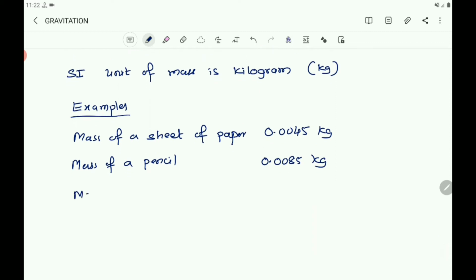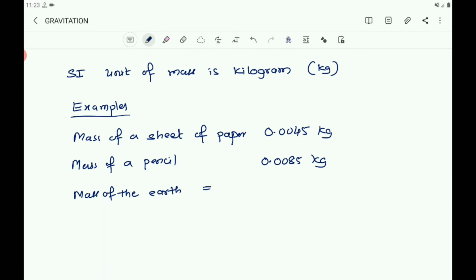And also you know the mass of the earth. What is the mass of the earth? Mass of the earth is 6 into 10 to the power of 24 kg.